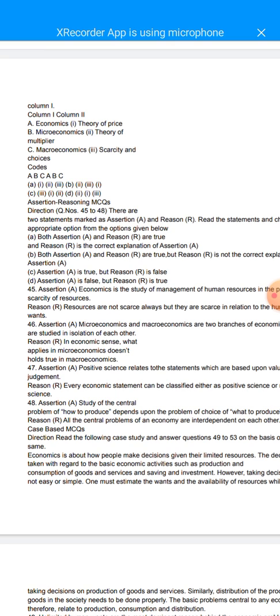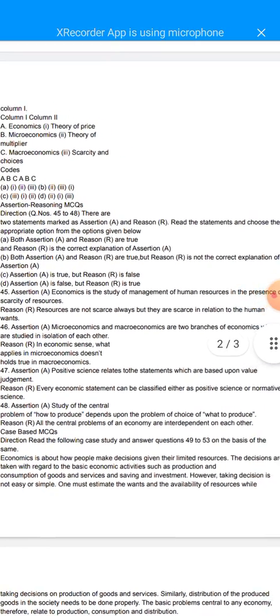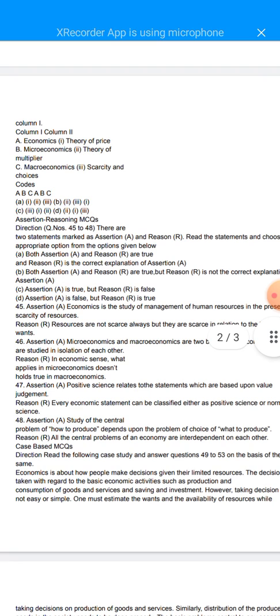Now come to question number 47. Assertion A: positive science relates to the statements which are based upon value judgment. As we know, there are positive science and normative science. In positive science there are always verified facts, meaning facts are studied there. Those are always true, and they can be verified also. If facts are verified, that will be called positive science.